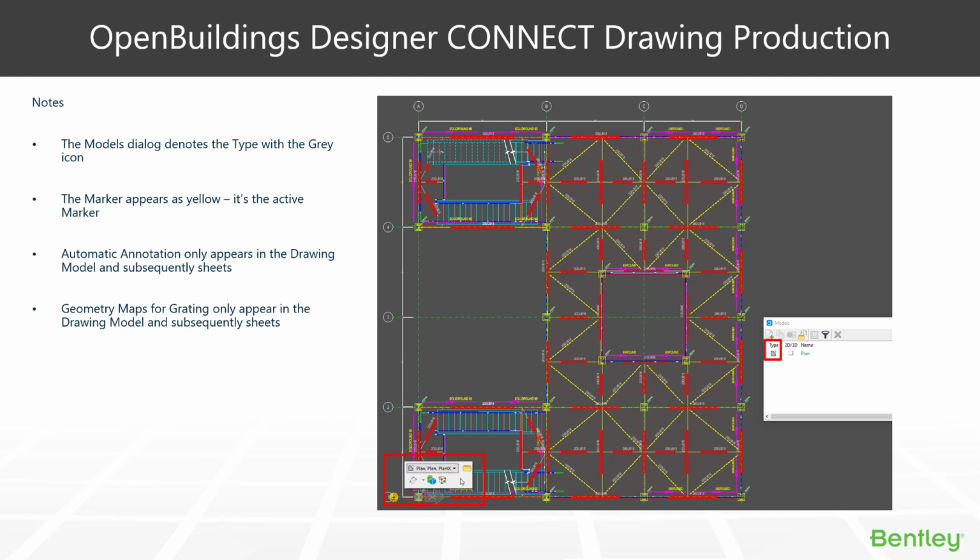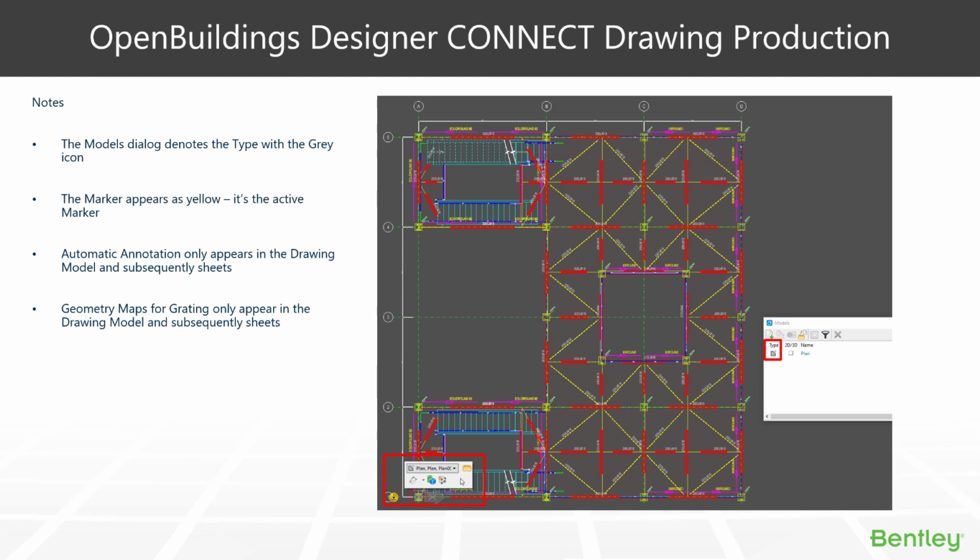So a couple more notes about the drawing model itself. As was discussed, the icon and background are grey in nature. You'll notice the marker appears in all our drawing models. All our markers appear in our drawing models as well, providing the view is in the forward projection from that and is included in the view itself. And you'll note that the active view here is denoted by the yellow marker, and obviously you get the mini callout from that as well. Any other callouts will be white, as we've discussed.